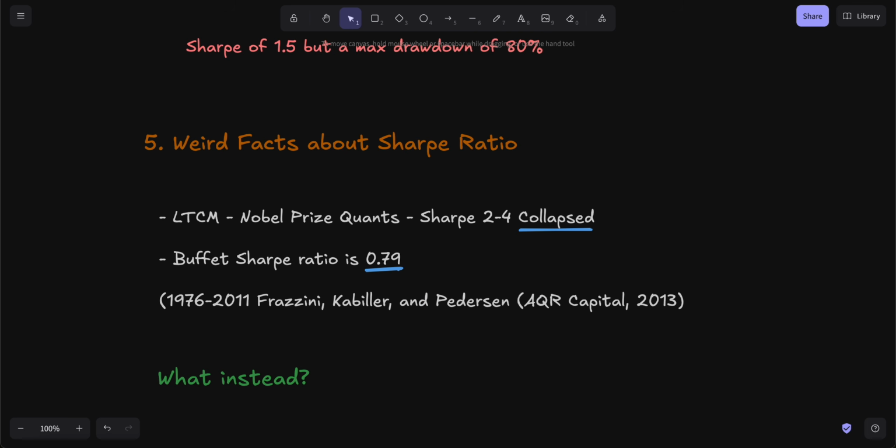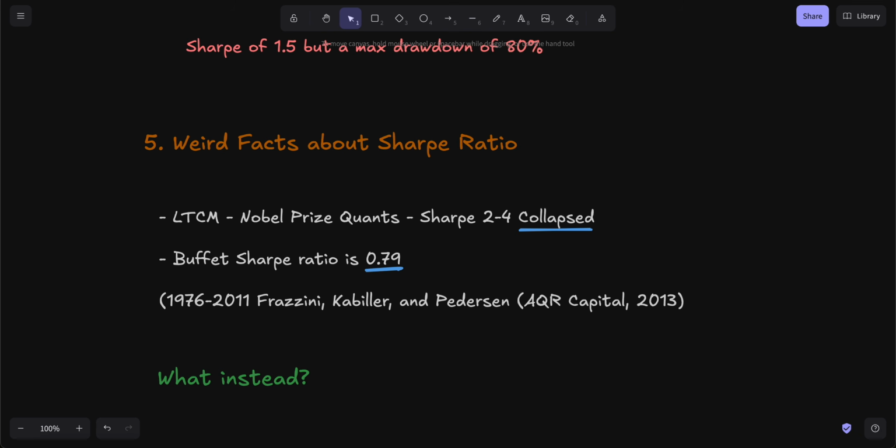So far in this video, we have concluded many things about Sharpe ratio. We have debunked the whole idea of a Sharpe ratio greater than 1 being good. We have debunked that comparing two strategies with Sharpe ratio is also absolutely rubbish, because a Sharpe ratio can be 2 or 3 and still produce average or below average return, or have a crazy maximum drawdown, or even collapse. So as we have debunked the Sharpe ratio and why it's not a good metric at all, we need to go and find a replacement for it.